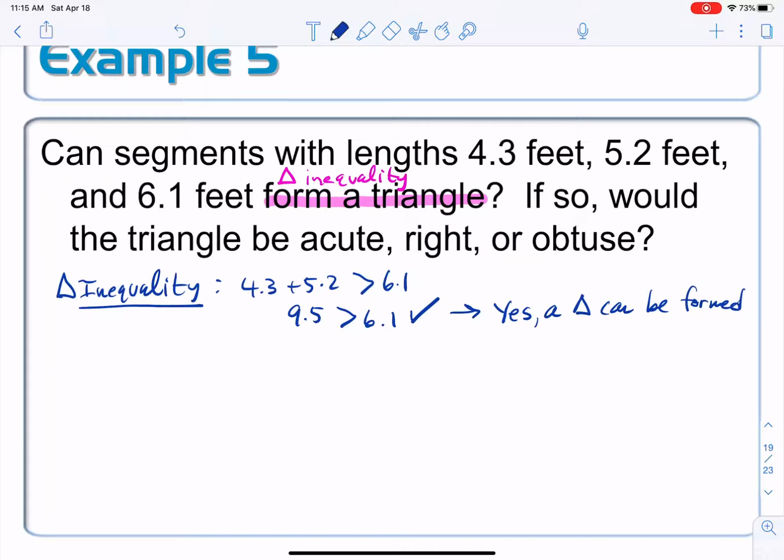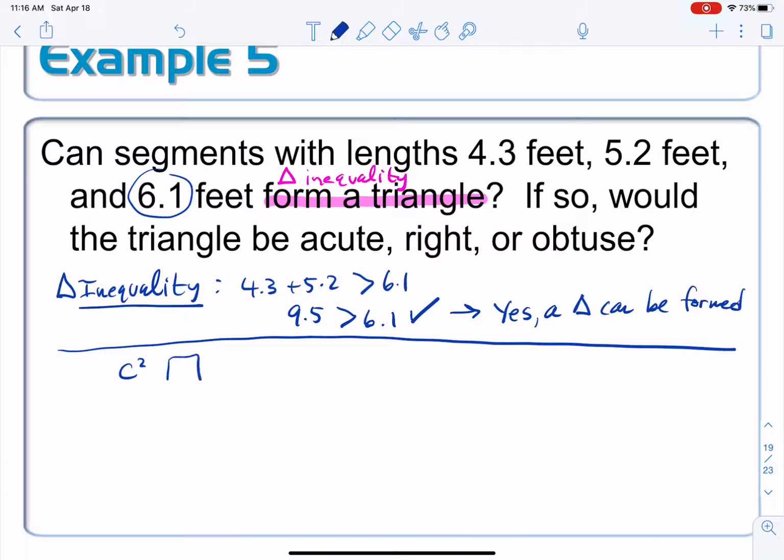Now the next question is, what type of triangle can be formed? In order to determine that, we will use the Pythagorean identity, starting with our largest side here, which is the 6.1. So we're going to see what is the relationship between c squared and a squared plus b squared. Right, so I'm going to have my 6.1, which I will square. Is that greater than or less than or equal to 4.3 squared plus 5.2 squared?